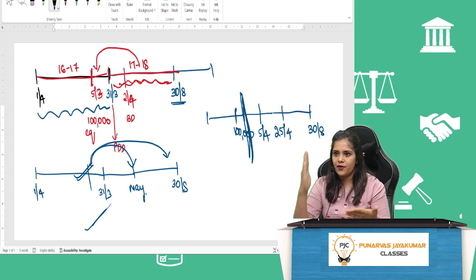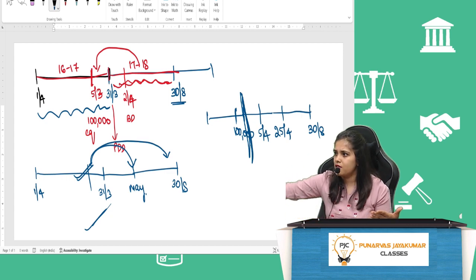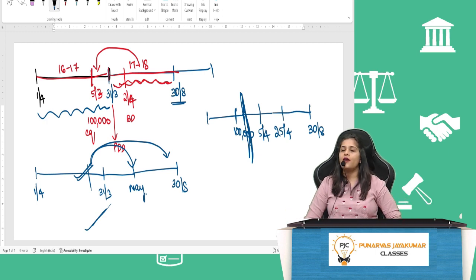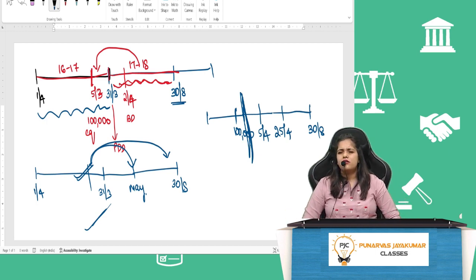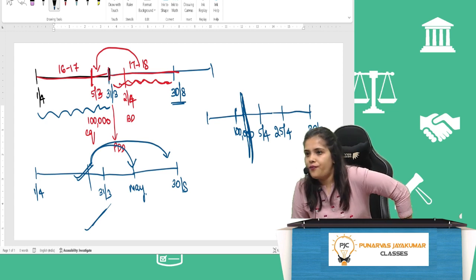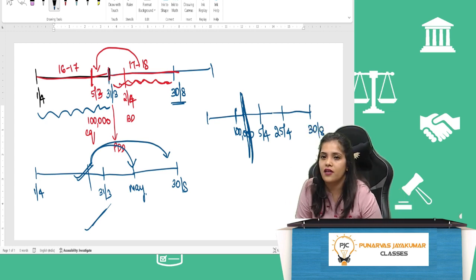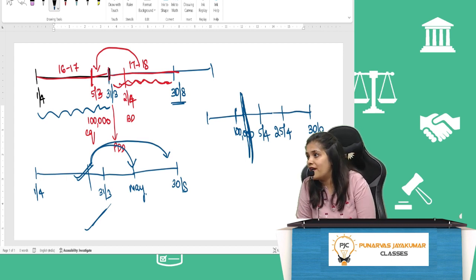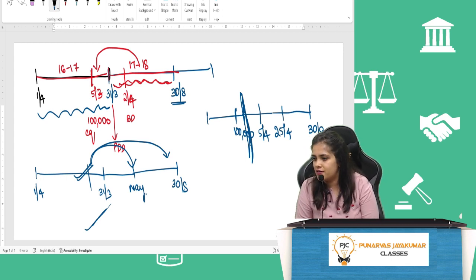Year starts 1st April, year ends 31st March, and 30th August is my financial statements approval date. ठीक है? अब क्या हुआ? In May, one of our competitors filed a case against us.